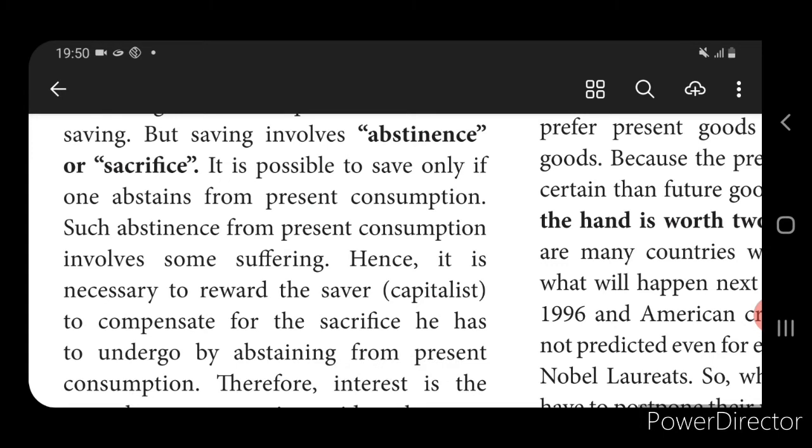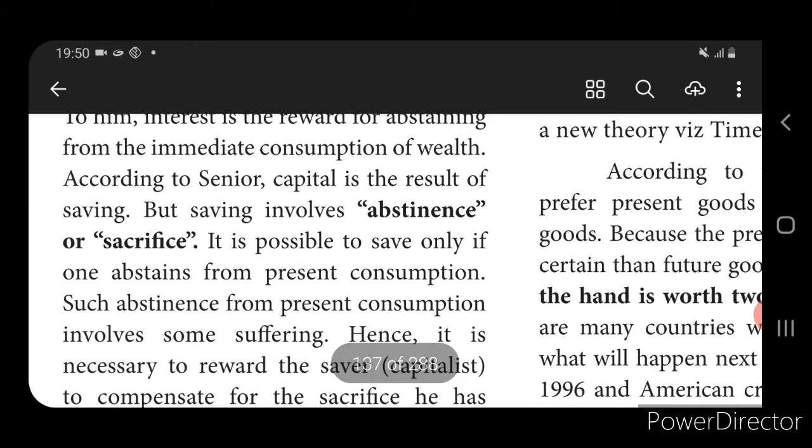So the amount which I have not spent has been saved. That is called abstinence or sacrifice. I am sacrificing my present consumption. I am not consuming a certain commodity; I am just postponing or abstaining. I feel that it is not necessary to spend.